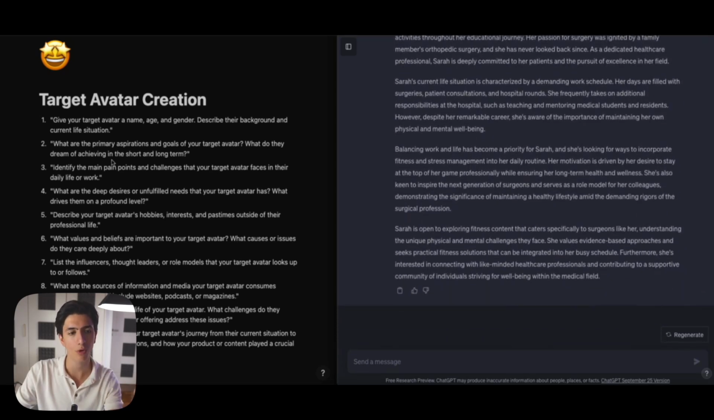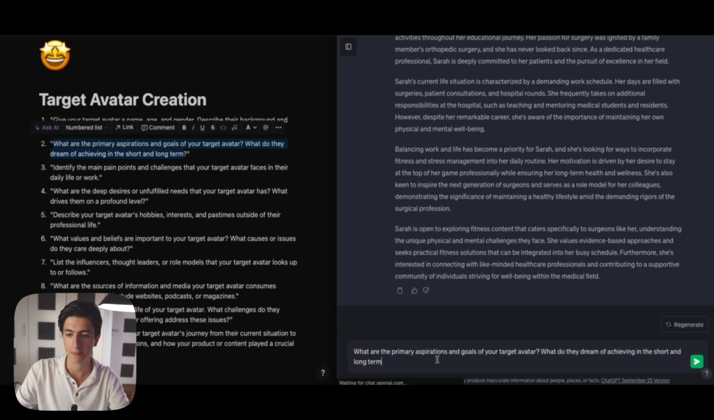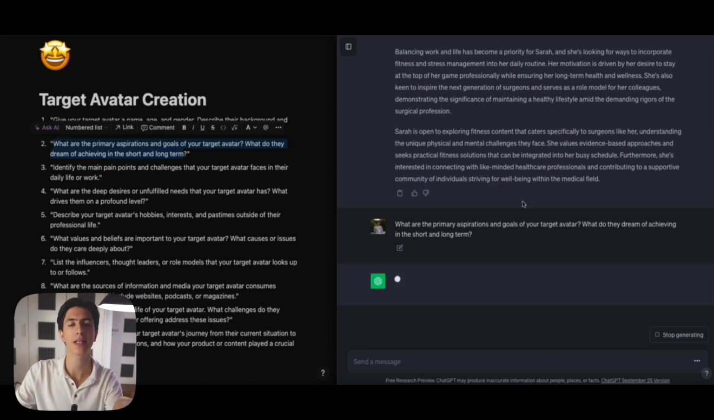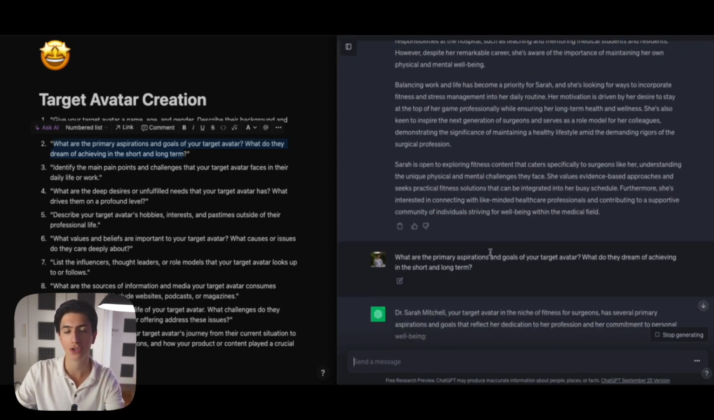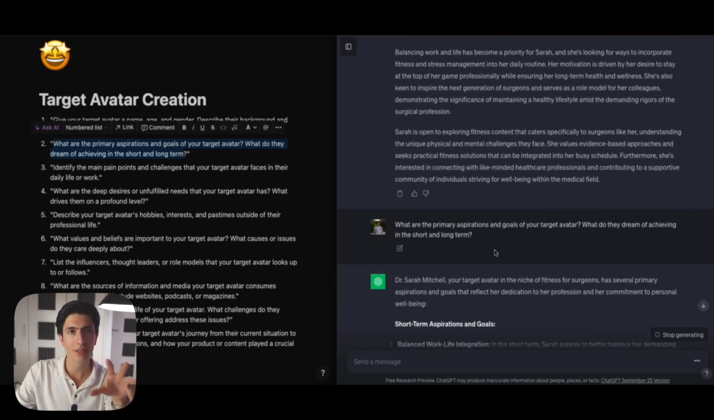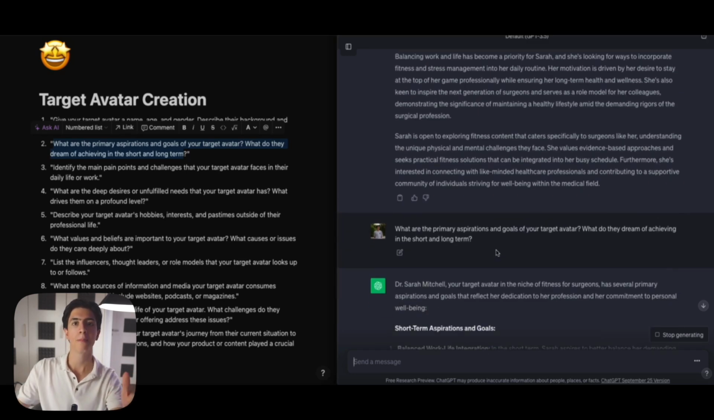So let's move on to the second prompt, which is: what are the primary aspirations and goals of your target audience? What do they dream of achieving in the short and long term? Right? So let's ask this. Okay. And keep in mind that our goals and aspirations don't need to have anything to do with the content that we're creating.